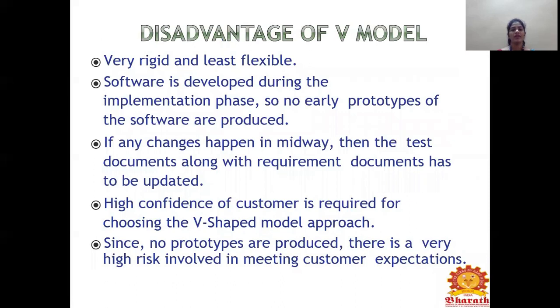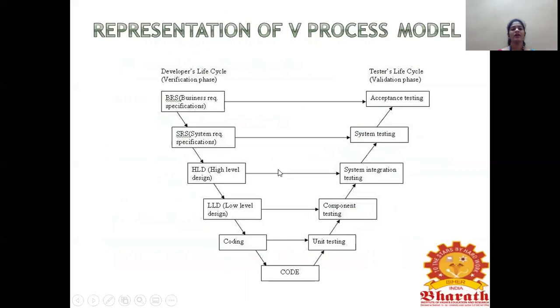So what are the disadvantages of the V model? It is not very flexible, and once the software is developed during the implementation phase, no early prototypes are produced. Like in the prototype model, the sample prototype will be produced, right? But in this V model, no sample prototype will be produced. If any changes happen midway, then the test documents along with the requirement documents have to be updated.